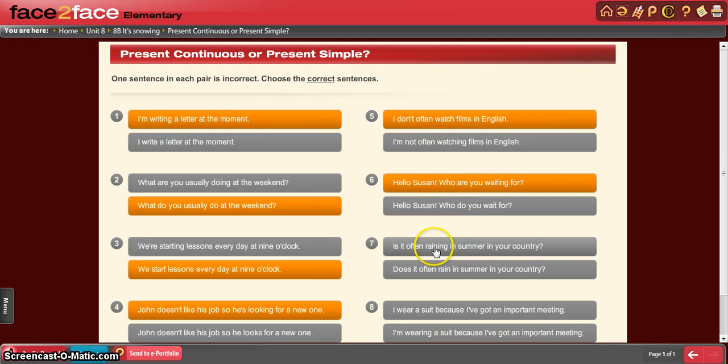Is it often raining in the summer in your country? Often, present simple. So we say, does it often rain in the summer in your country? It's a routine or a habit. And finally, we have, I wear a suit because I've got an important meeting. We say, I'm wearing a suit because I've got an important meeting. It's happening at this particular moment. We use present continuous. I'm wearing a suit.